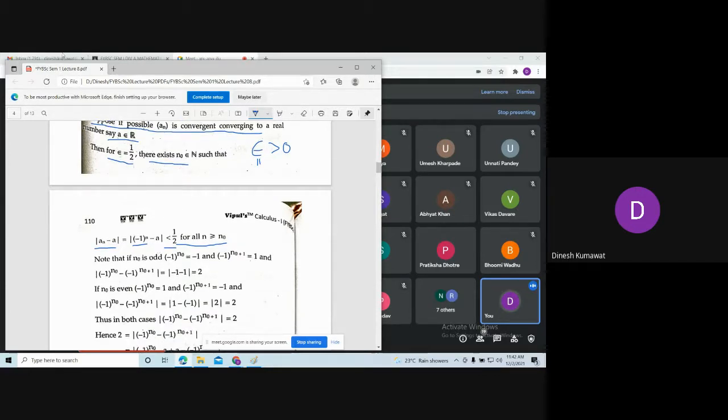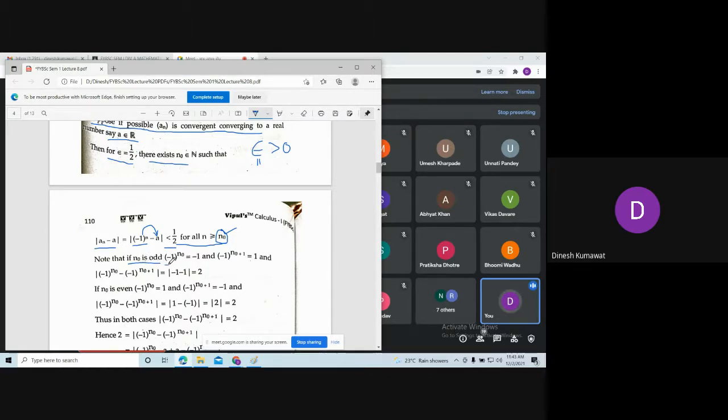Now note, if n naught is odd, see what it tells us. After this number n naught, we are coming closer and closer towards this number a. Now let us try to put some restriction on this n naught. Let us see what happens when n naught is odd.